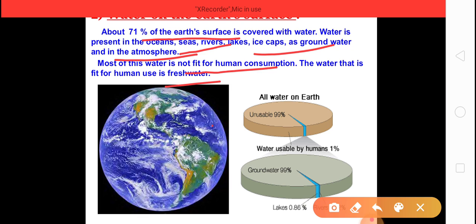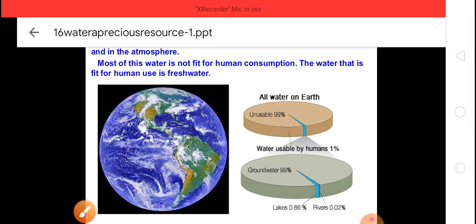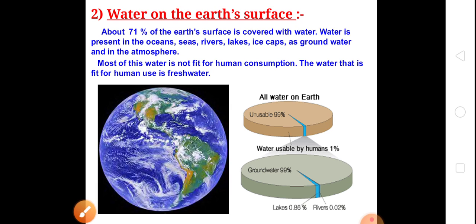We will not use the water found in the ocean, rivers, seas and lakes. Children, if fresh water is found in natural water bodies, then we can take it. Otherwise, we cannot take the salty water. Okay, clear?